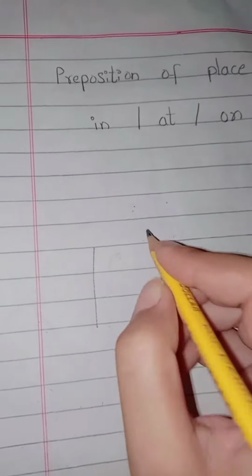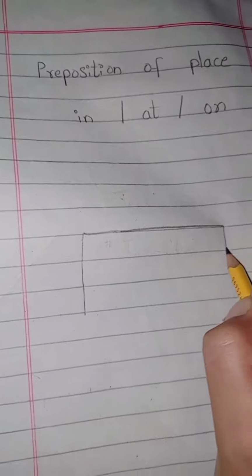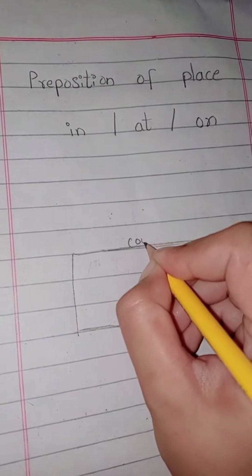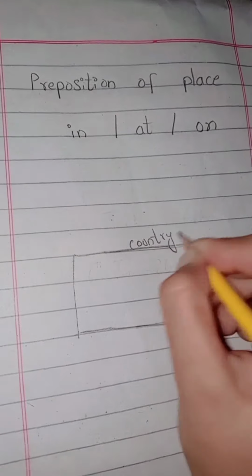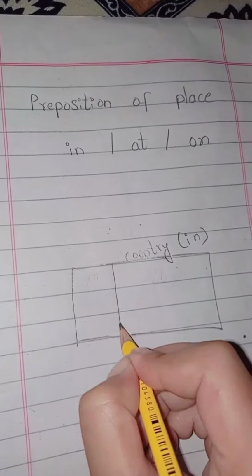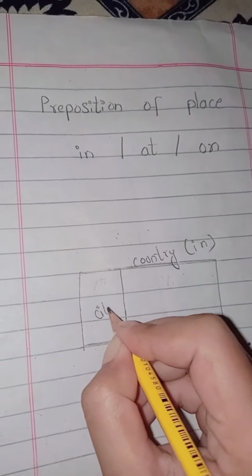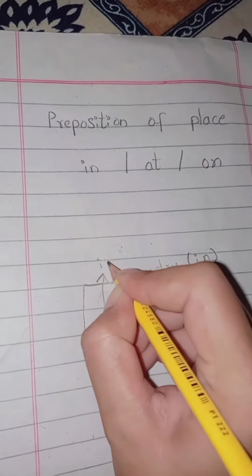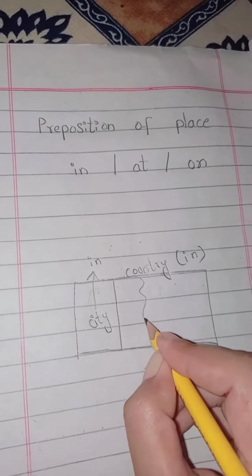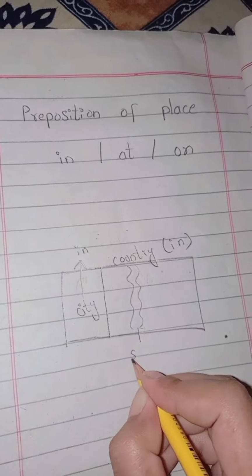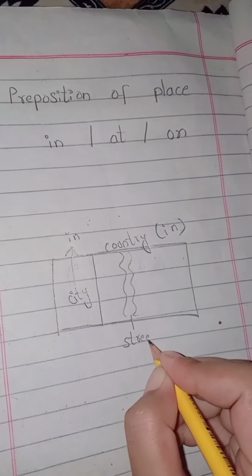I hope you're all doing good. Today I'm not presenting my lecture on the slides, but I just want to explain prepositions of place: in, at, and on with the help of this diagram. This is a country, and for the country we use in: in India, in Pakistan, in Bangladesh, in Malaysia. And for the city we also use in, just like in Lahore, in Jehlam, in Islamabad.